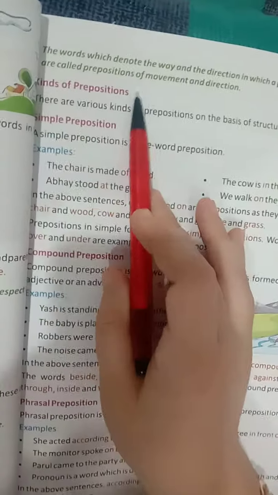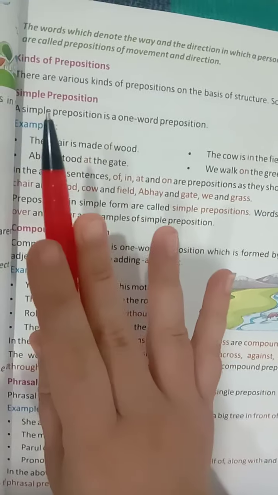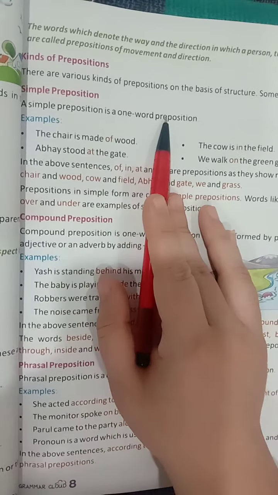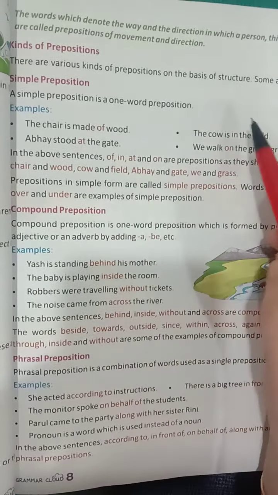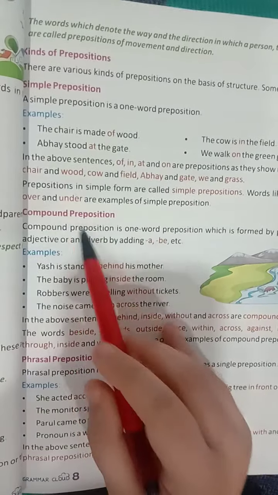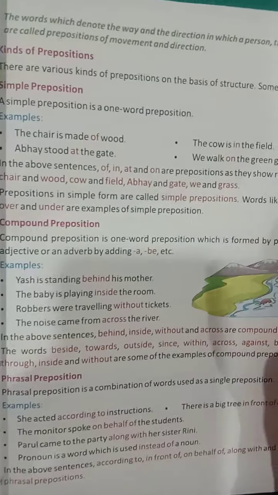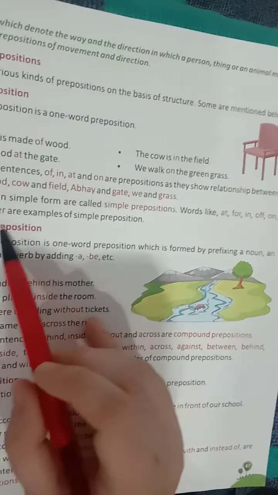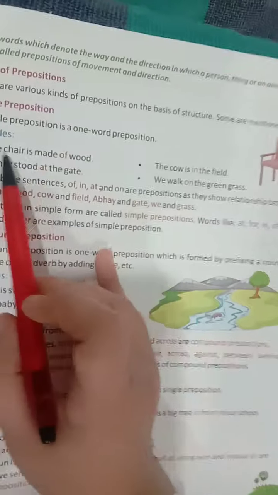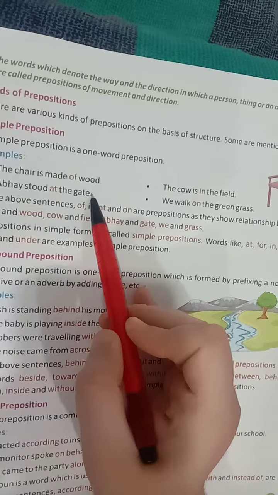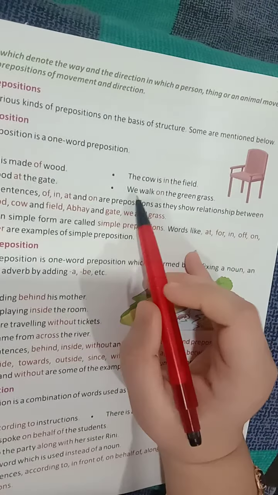Then comes kinds of prepositions. The basic kinds of prepositions are simple prepositions. A simple preposition is a one word preposition like of, at, in, on. These are all prepositions in simple form, called simple prepositions, like at, for, in, of, on, over, under. Like if you use them in sentences like: the chair is made of wood, Abhay stood at the gate, the cow is in the field, we walk on the green grass. So this is showing a simple preposition.